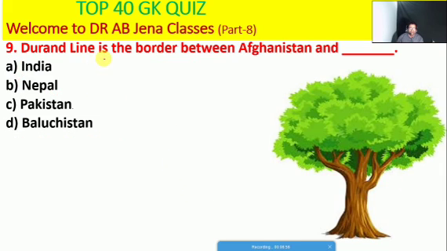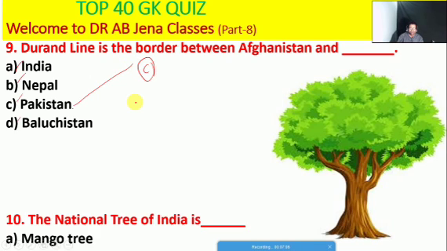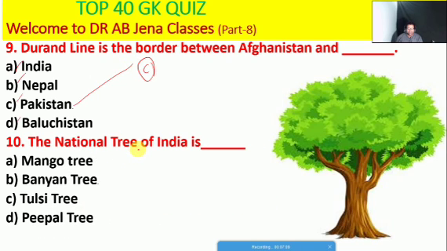Next one हम देखेंगे, the Durand Line is the border between Afghanistan and which country, whether India, Nepal, Pakistan or Balochistan. So friends, here C is the right option. So next one हम देखेंगे, the national tree of India is whether mango tree or banyan tree or tulsi tree or peepal tree. So friends, here B is the right option. So the national tree of India is the banyan tree.